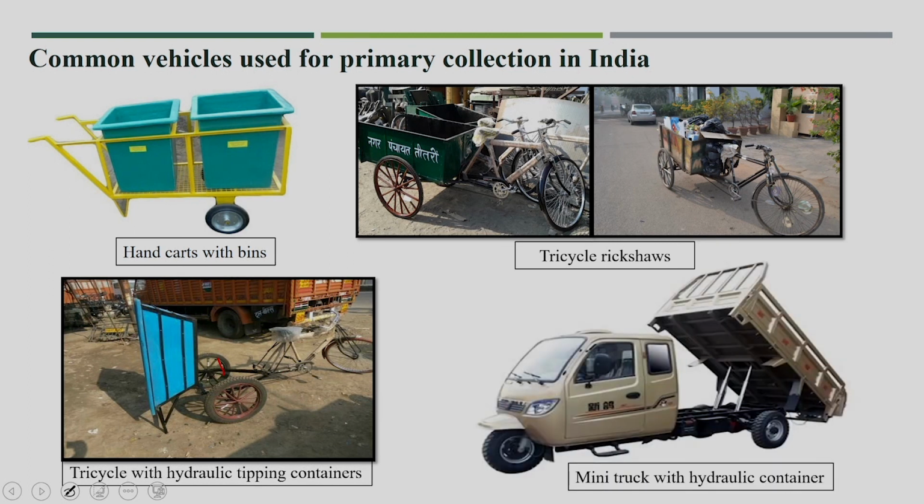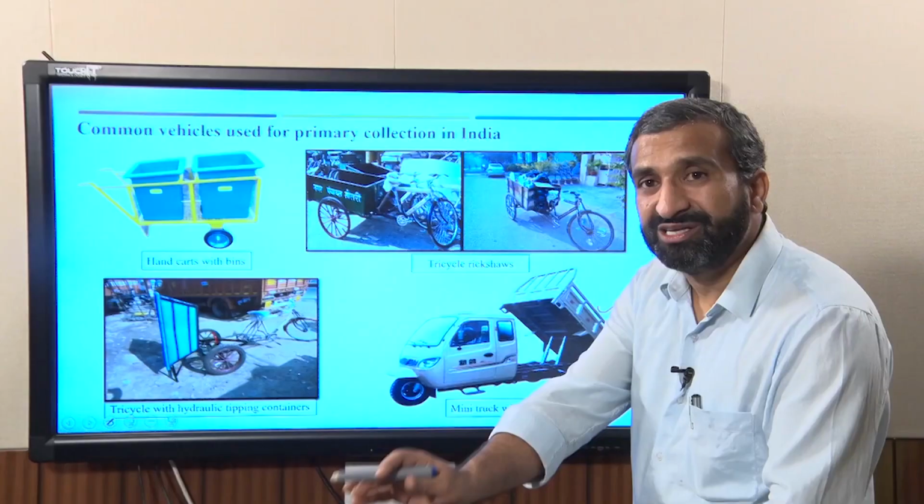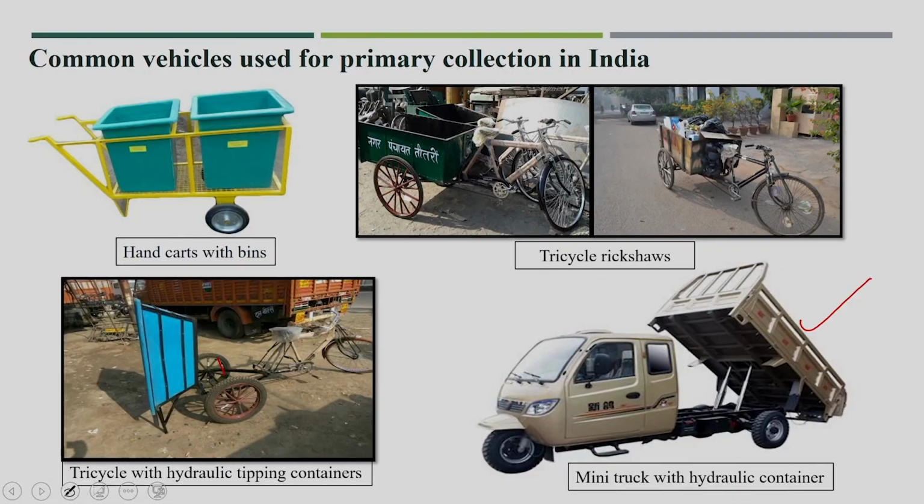Now, under the Swachh Bharat Mission, a number of cities have started using mini trucks with hydraulic containers, which we normally call auto tippers. If a city has these auto tippers, it need not dispose of the waste into the dustbin area. These vehicles can reach directly to the transfer station, or directly to the treatment facility.